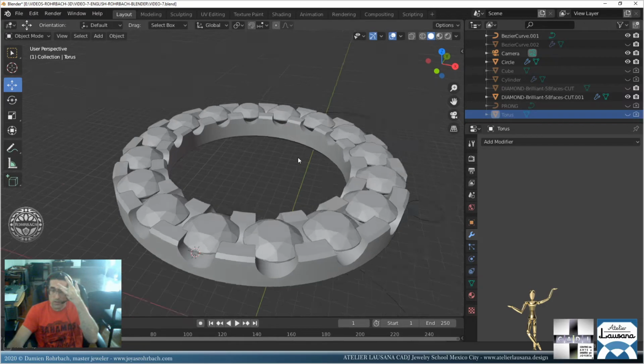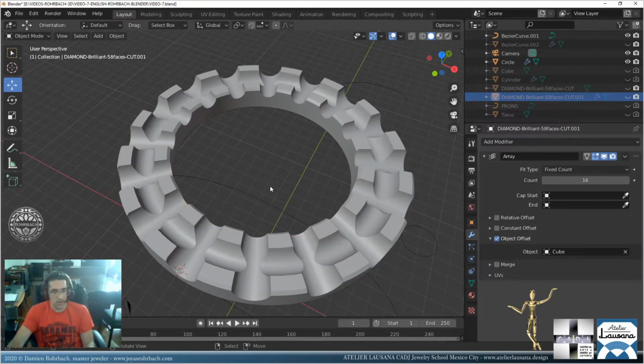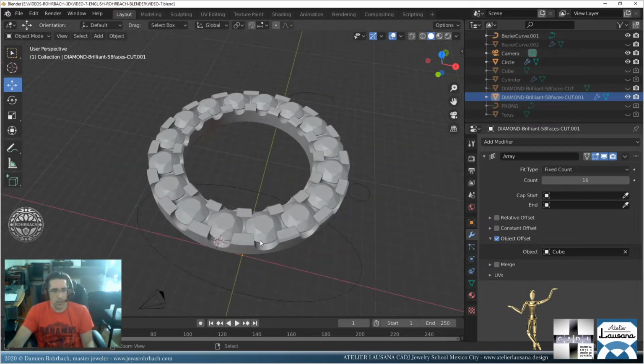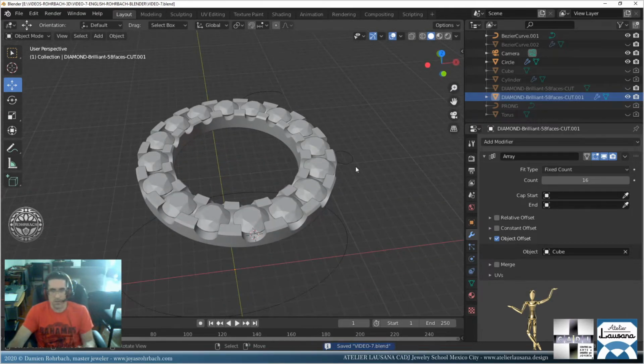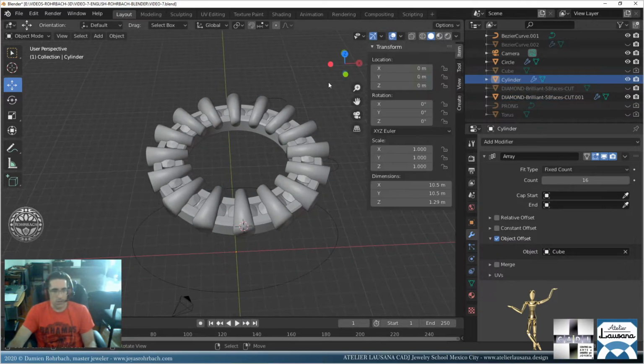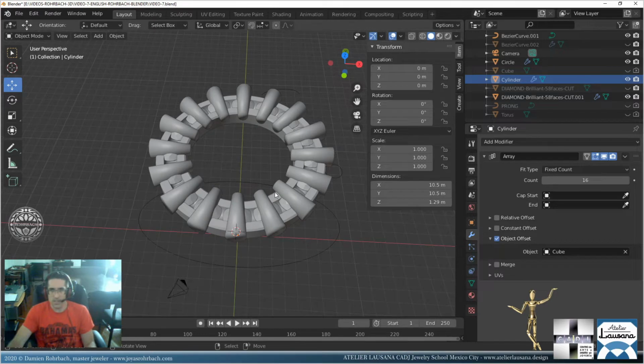Okay, this guy there. So that's the middle channel. All right. Now we need the middle cuts between the stones. So for that, we're going to use the same cylinder. All right. That's the same cylinder.